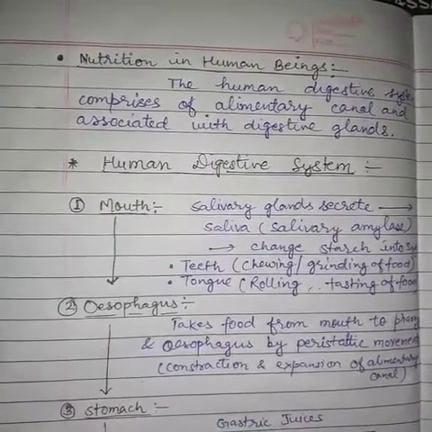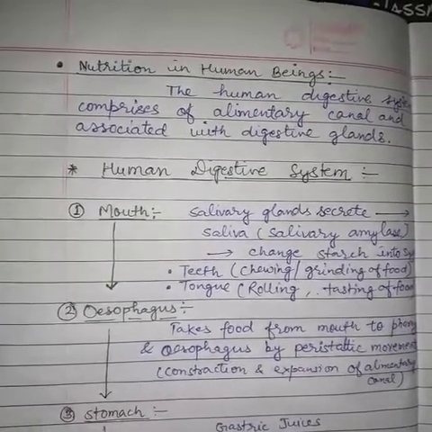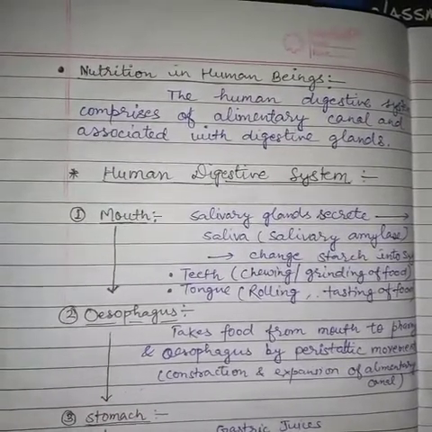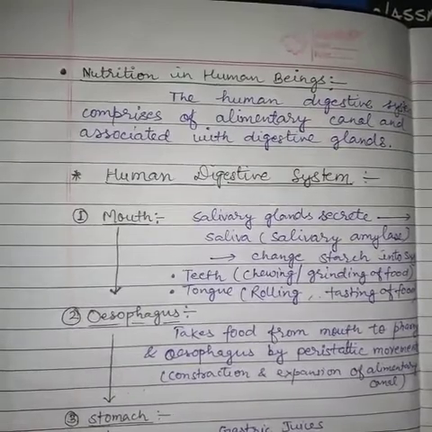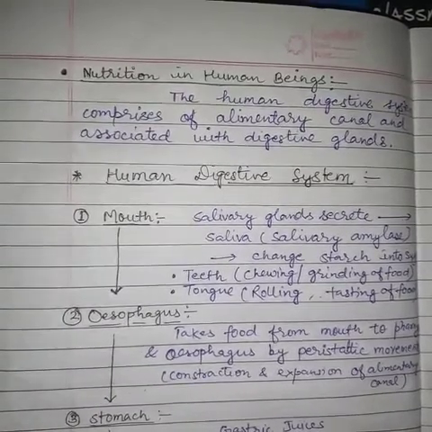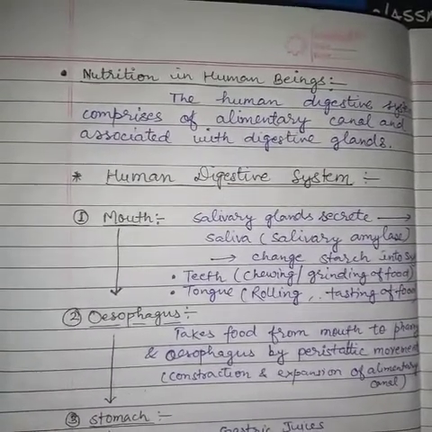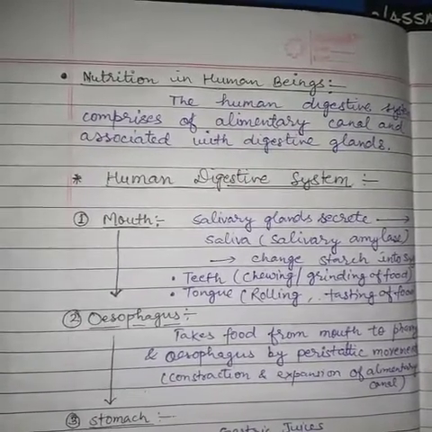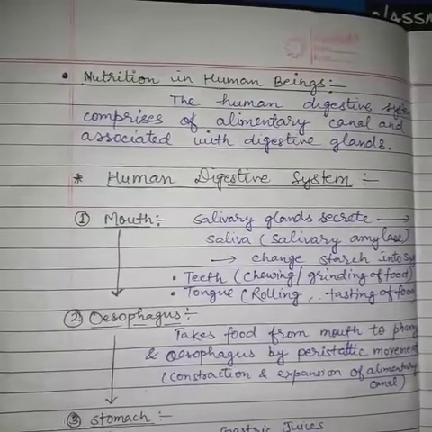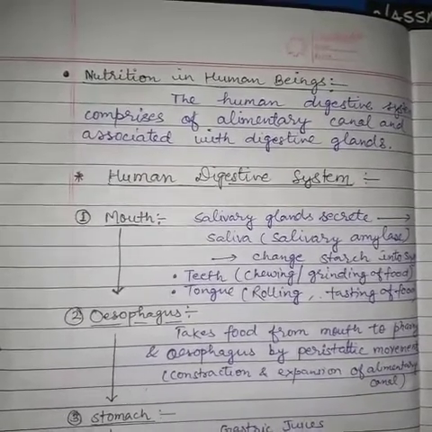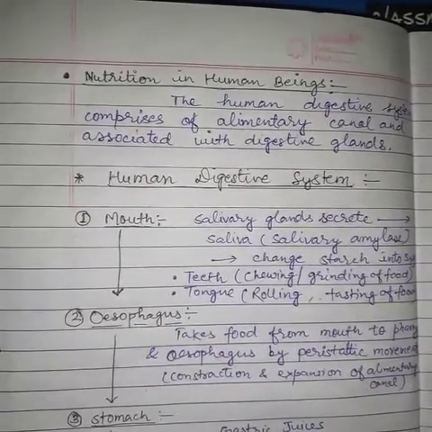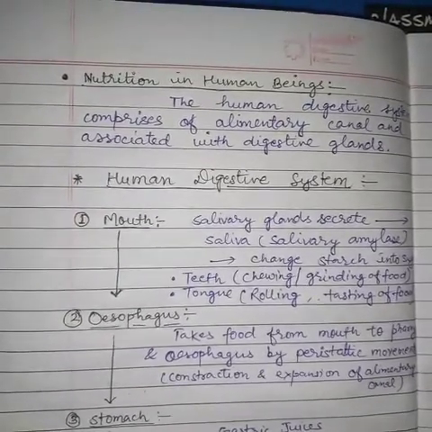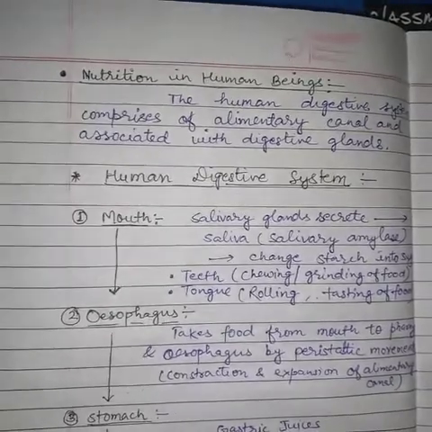Next one is the esophagus. The esophagus takes food from the mouth to the pharynx and esophagus by peristaltic movement. Peristaltic movement means the rhythmic contraction and expansion of the alimentary canal which helps in pushing food material into the stomach. This is called peristaltic movement.